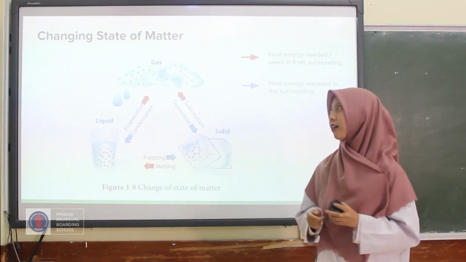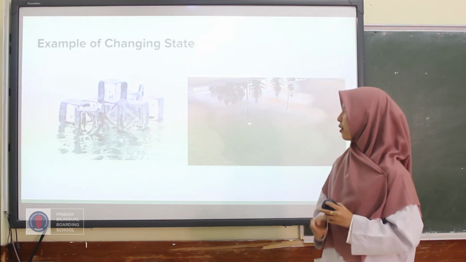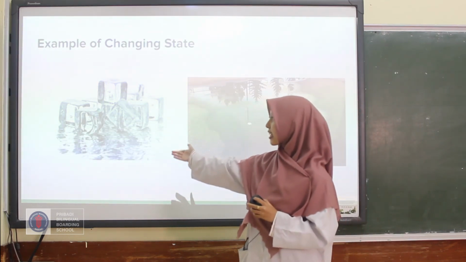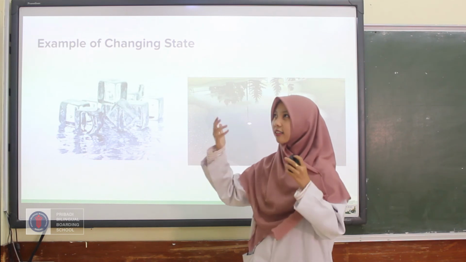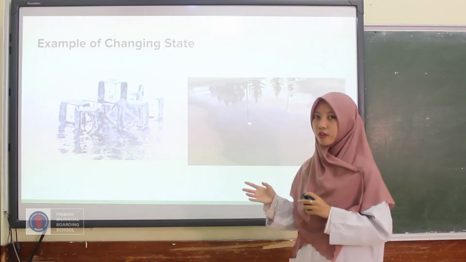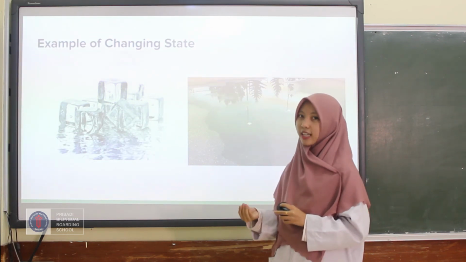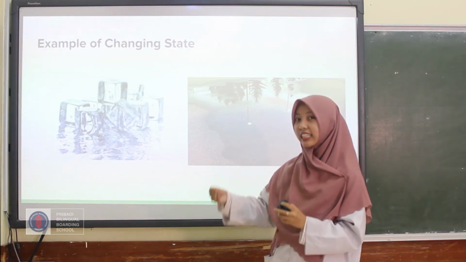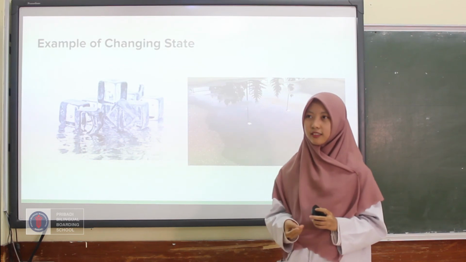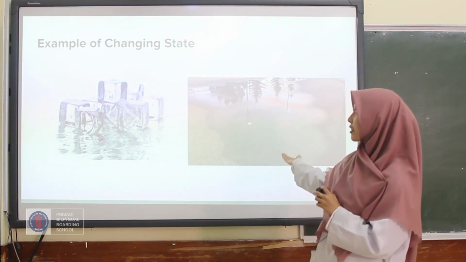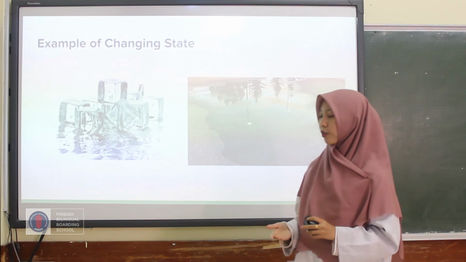Okay, I will give you one example. This is the melting process that I told you before. In the melting process, water in a solid state changes to liquid state, and it needs energy from its surroundings. And this is another example of the changing process of matter.